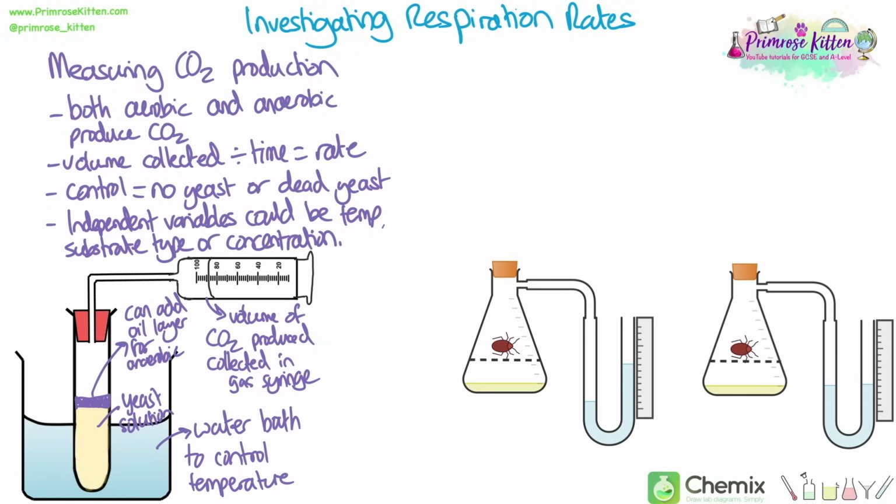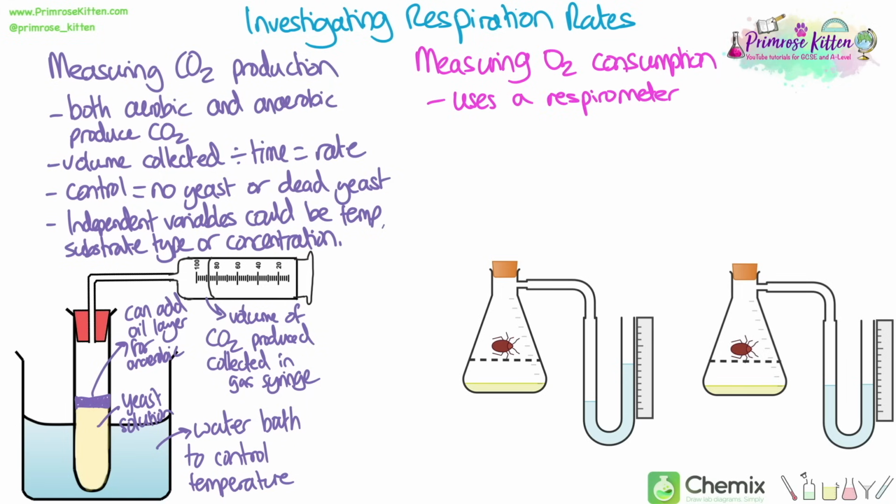We've got a water bath here to control temperature, but you could also look at something like the substrate type or the concentration. Instead of looking at microorganisms, we can also use something called a respirometer to measure the rate of respiration in living organisms that are small, like insects. In these examples, we'll look at how much oxygen they actually use up instead of how much carbon dioxide they produce, but you can do it the other way as well. So this can be done with small organisms like insects, or it can be done with germinating seeds.